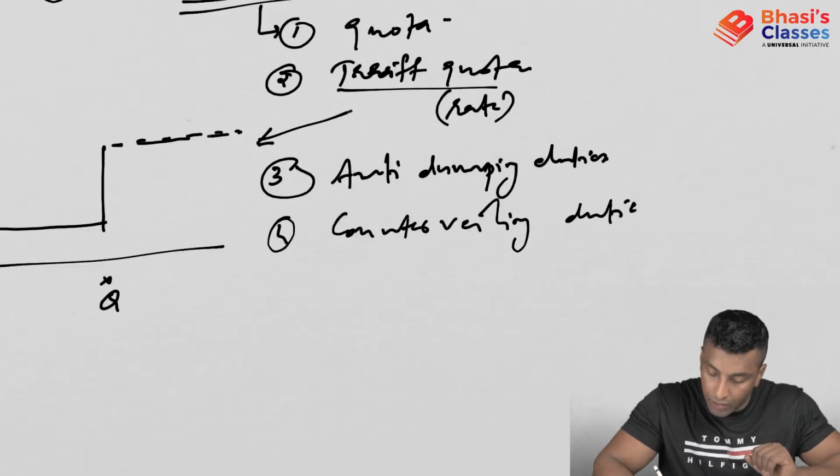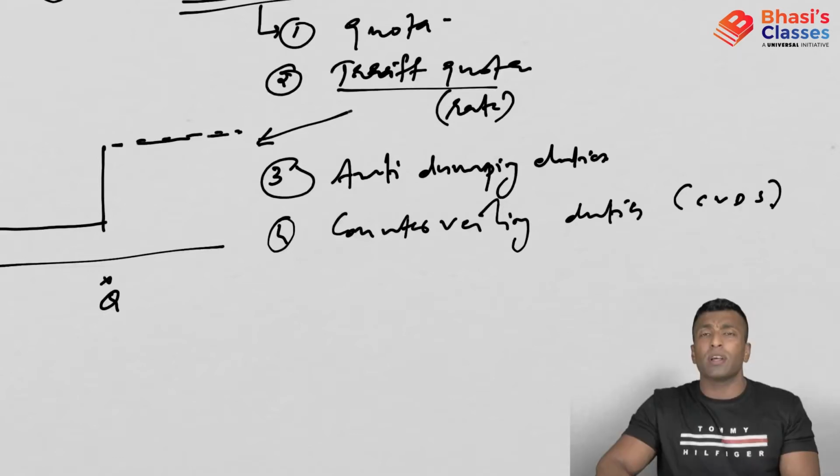Next will be countervailing duties, or CVDs. Now what are CVDs?